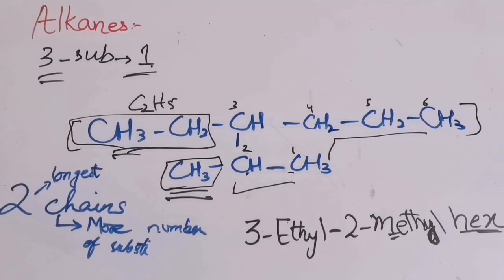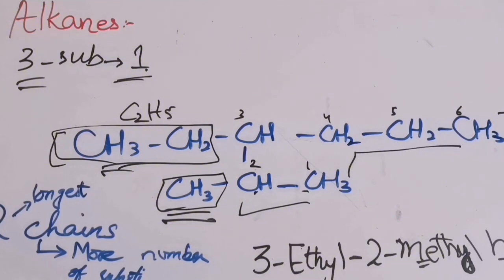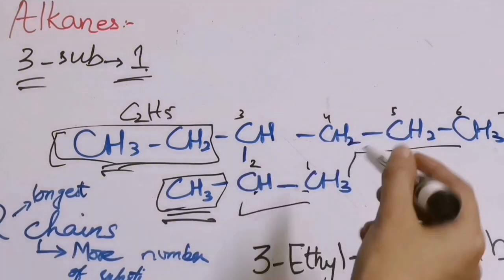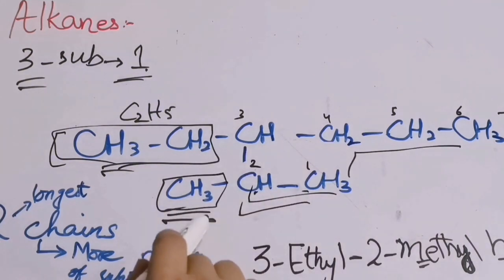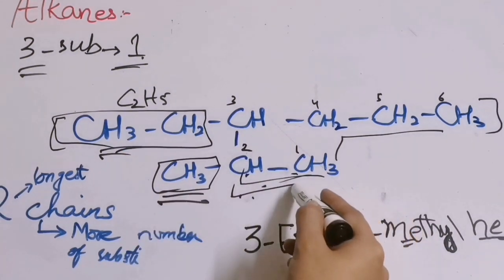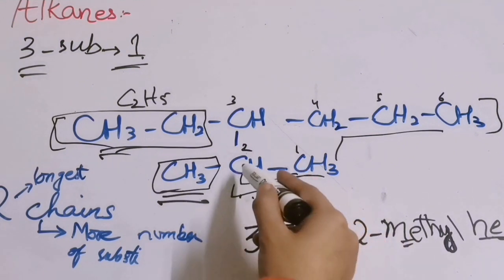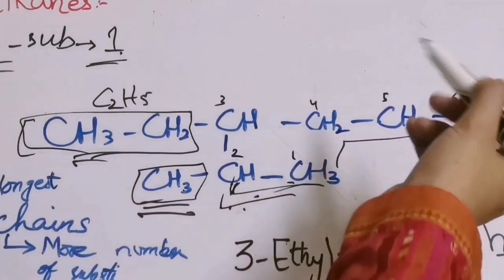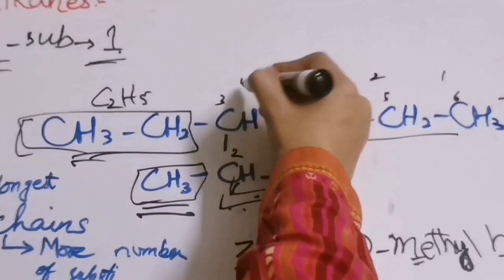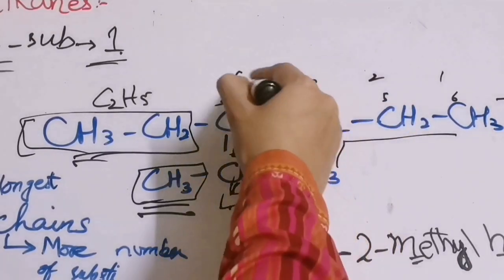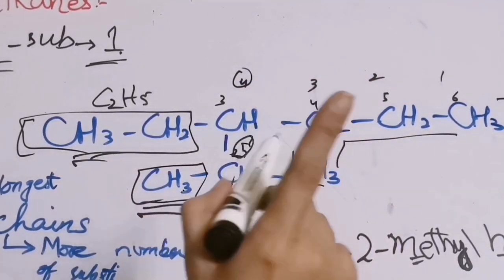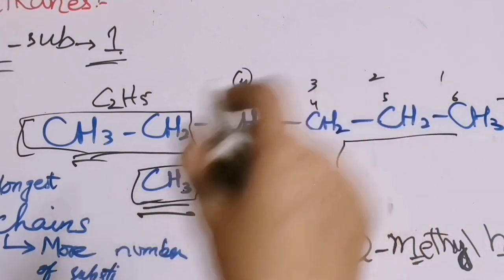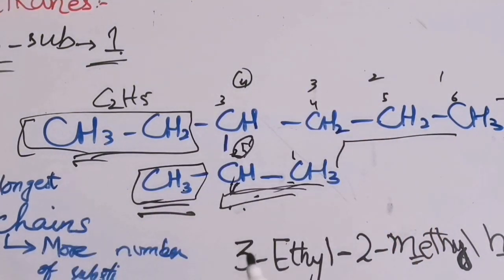Now let me recall all the rules that I told you till now. According to the first rule, you have to select the longest chain, right? Then according to the second rule, you have to give numbers to the carbons, and you have to give the lowest possible numbers to those carbons in which the substituents are attached. If I write the numbering from this side 1, 2, 3, 4 and 5, from here they are getting 4 and 5, but we have to give the lowest possible number, so I wrote the numbering from this side. The third rule was writing the name, that you have to write the name and you have to write the position of the substituents, right?